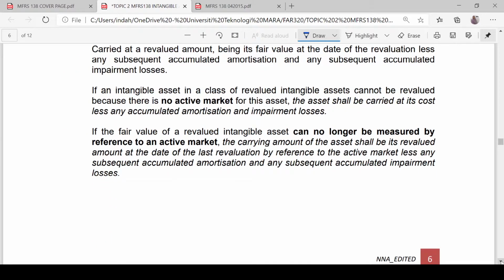What if the fair value of a revalued intangible asset can no longer be measured by reference to an active market? In this case, the carrying amount of the asset shall be its revalued amount at the date of the last revaluation by reference to the active market, less any subsequent accumulated amortization and any subsequent accumulated impairment losses. Meaning that if there is no market anymore for that intangible asset, which causes us not to be able to get the fair value, what we can do is maintain the last revalued amount of that intangible asset in the books of account.